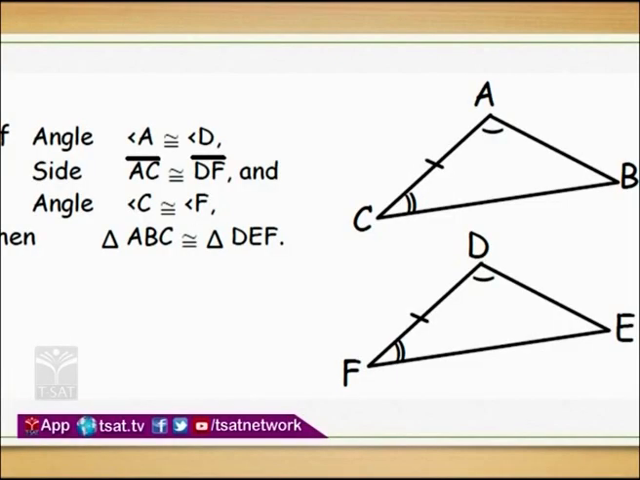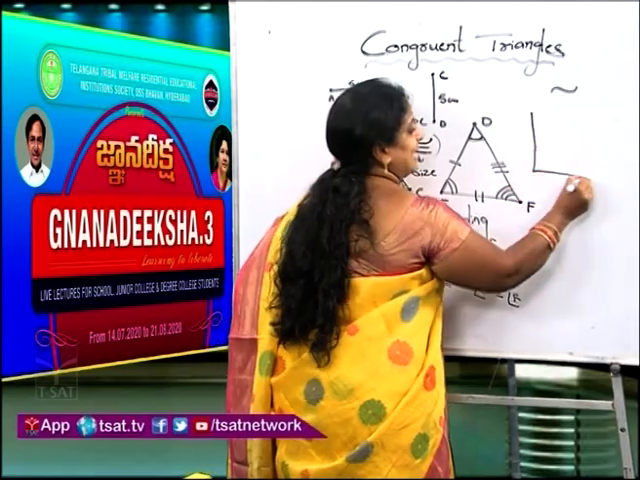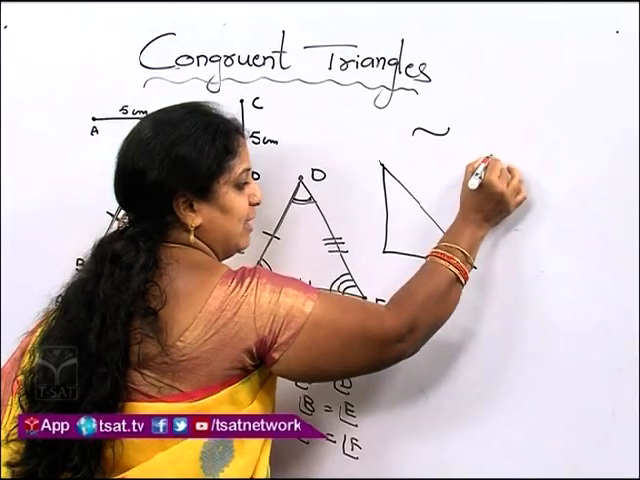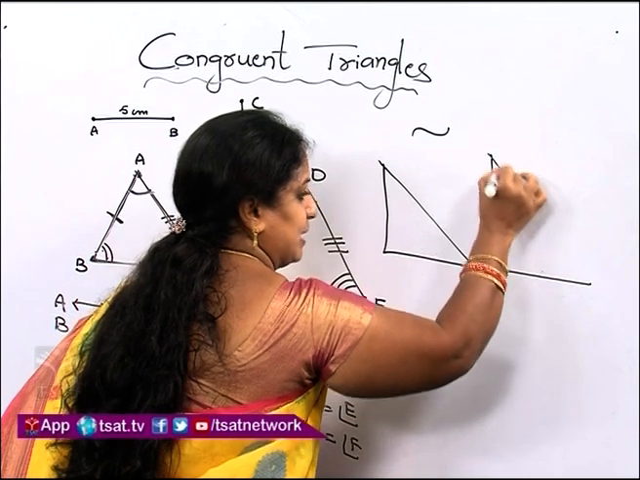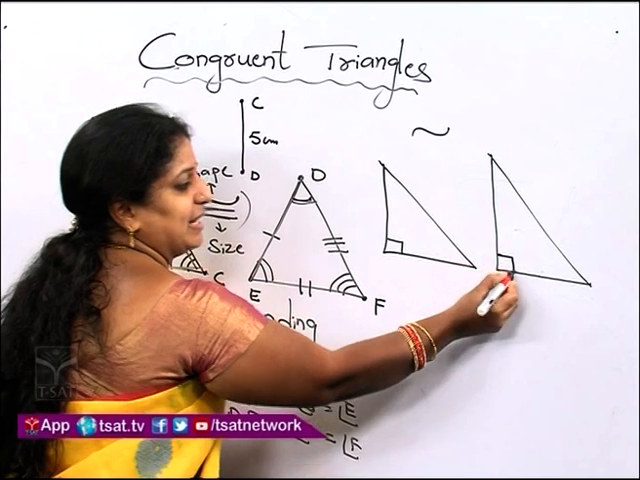Next one is interesting, that is RHS congruency. Simple. R stands for right angle, H stands for hypotenuse, and S. Here S means side, children. So for right angle triangle, I will draw and show you. Here, if you see the board, this is a right angle triangle and one more right angle triangle I am taking, children. Everybody knows the right angle symbol. This symbol stands for 90 degrees.